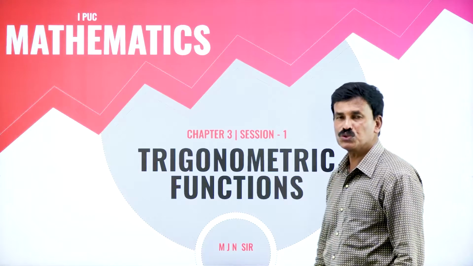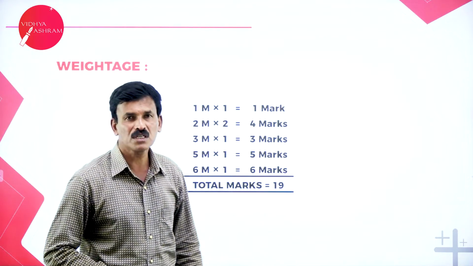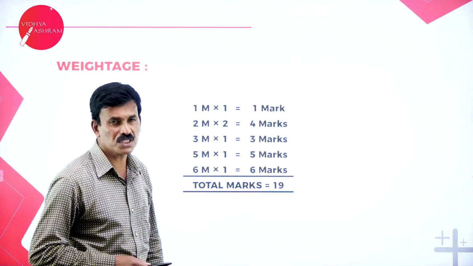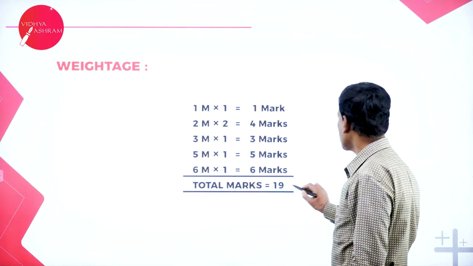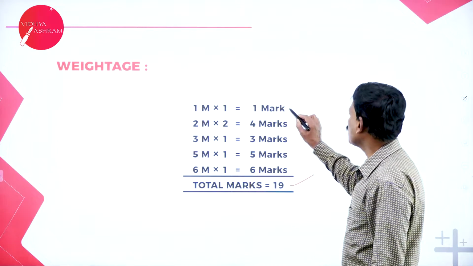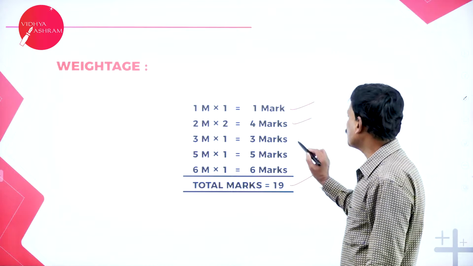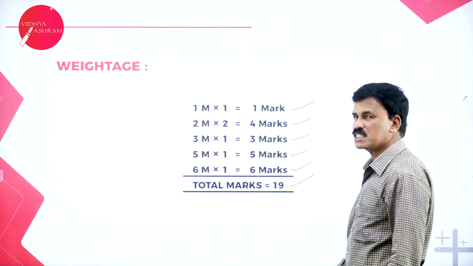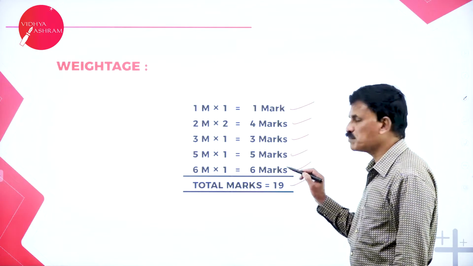Now let us come to the weightage. Before going to the exact chapter, let us know what is the weightage for trigonometry in first PUC. In the examination they will ask trigonometry for 19 marks. This is a very important and big chapter. So you will get one mark question and two marker questions, that is 4 marks, one 3 mark question and one 5 mark question and one essay type 6 mark question. So here you are going to get one 6 mark question in part E.